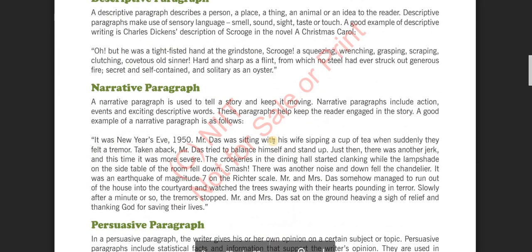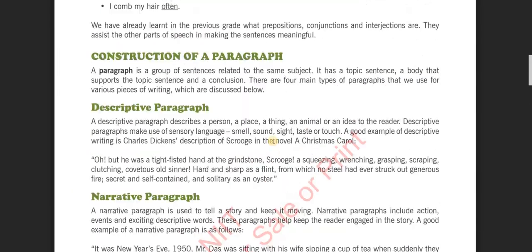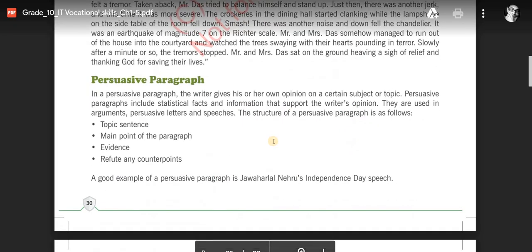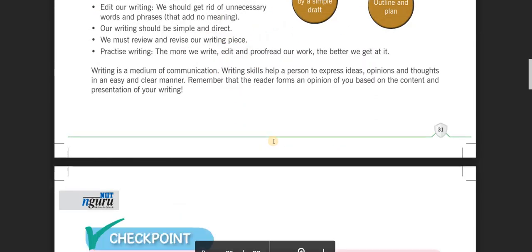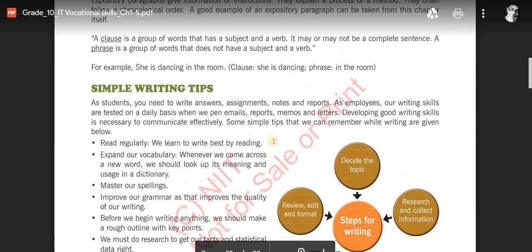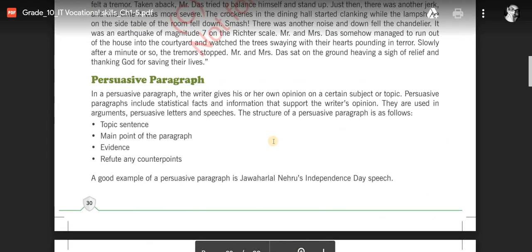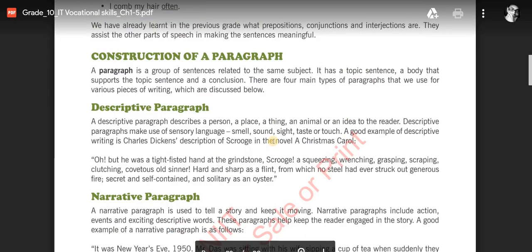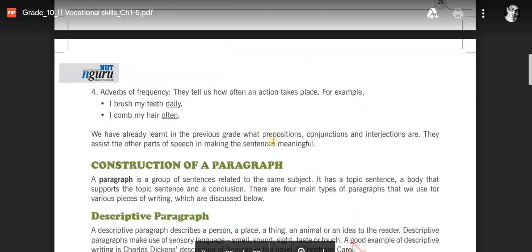Now we have the construction of a paragraph. I think I should discuss it in my next video.